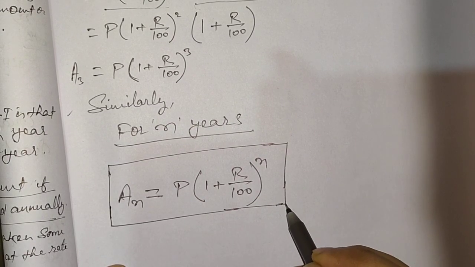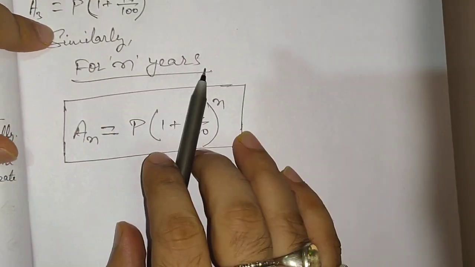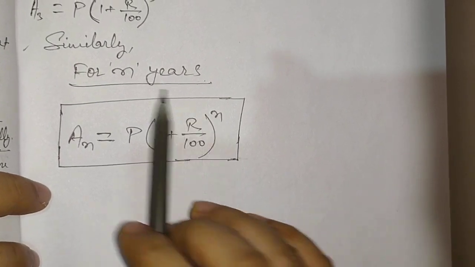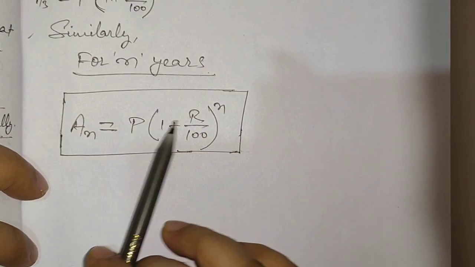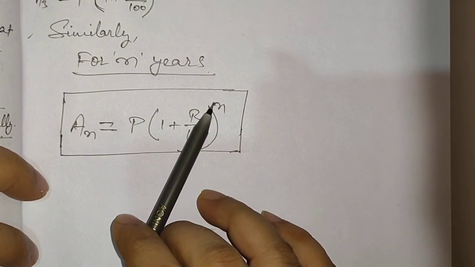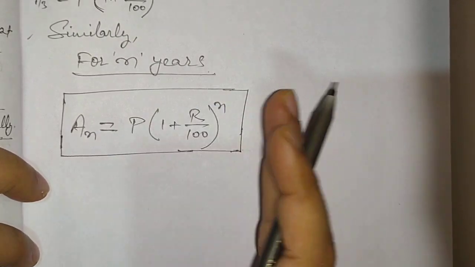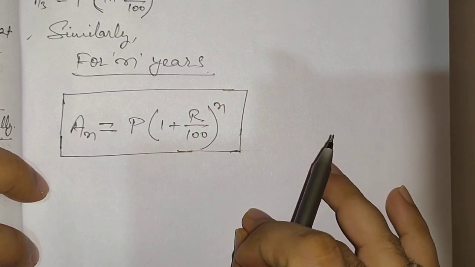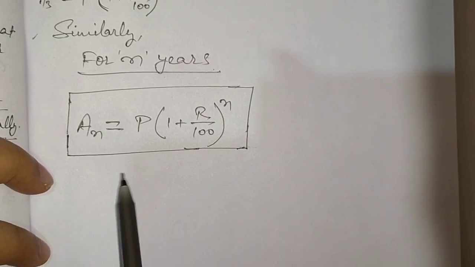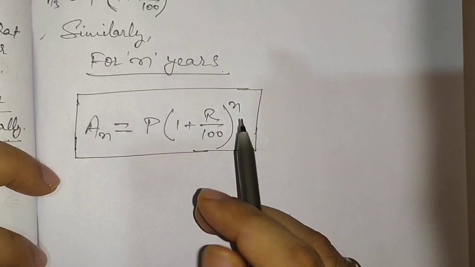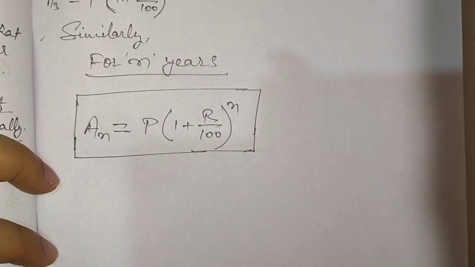This is going to be the formula for n years, and we need to be focused here that it is compounded annually. This is one of the most important things: compounded annually. So this n is not going to be changed, neither is this rate. But what if we write compounded half yearly? In that case, how do things affect this formula and how is it going to change? Right now I'm going to discuss that with you.